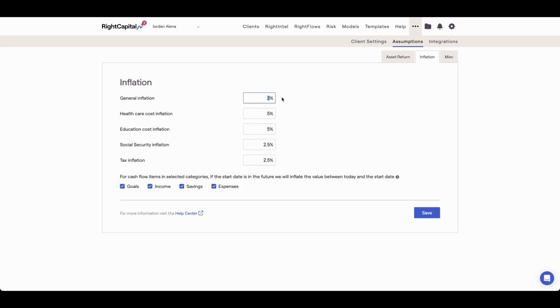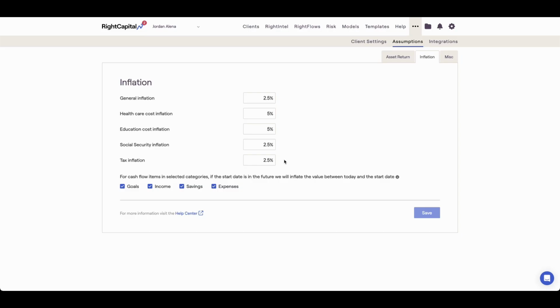General inflation is used to adjust living expenses and general goals. Healthcare cost inflation adjusts healthcare and long-term care goals. Education cost inflation adjusts pre-college and college goals. Social Security inflation adjusts Social Security benefit amounts. Lastly, tax inflation will adjust tax bracket thresholds and retirement account contribution limits.